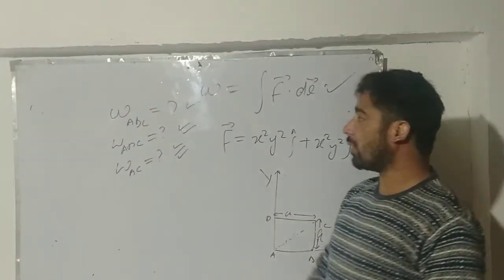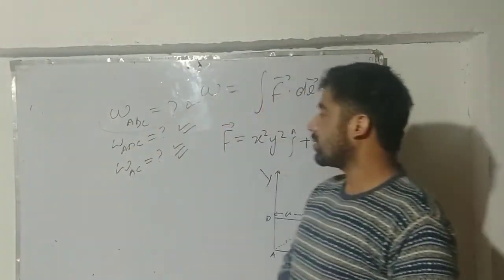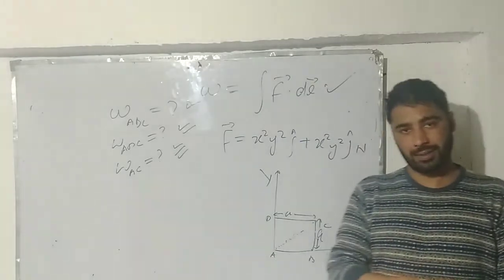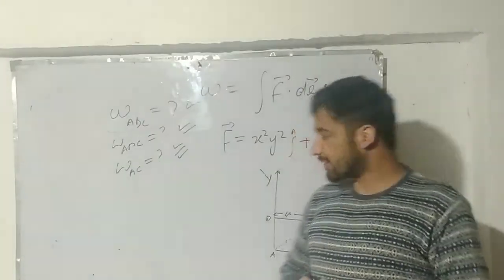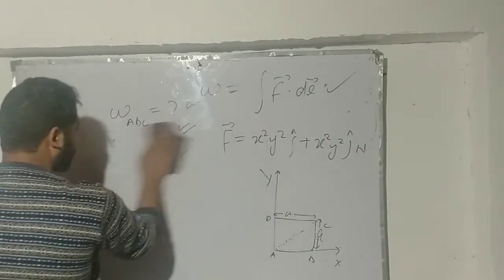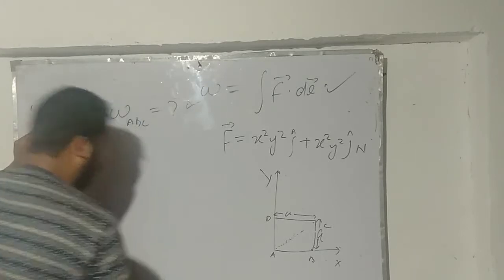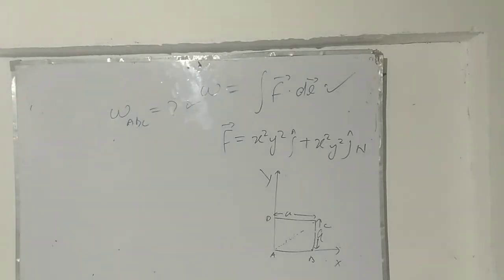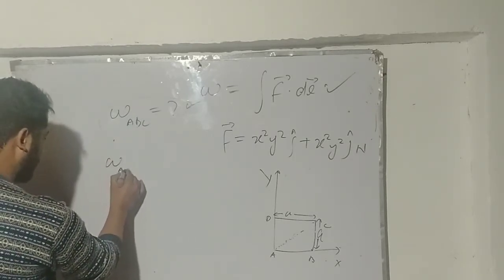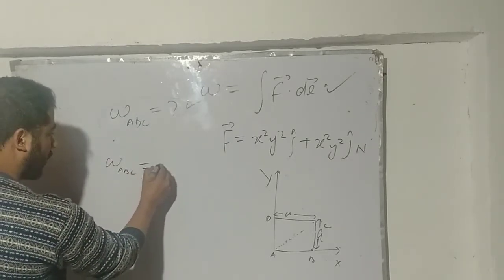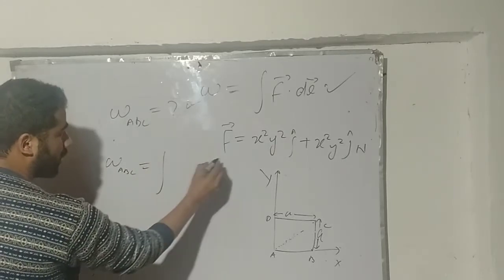First I will choose to calculate my work done along the path ABC. How can we calculate this? Have a look here. The work done along the path ABC will be the integral of F dot dl. What is F?